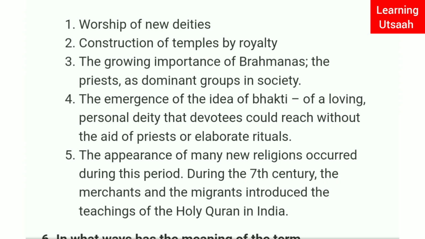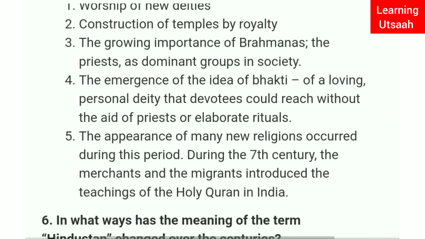The emergence of the idea of bhakti, of a loving personal deity that devotees could reach without the aid of priests or elaborate rituals. The appearance of many new religions occurred during this period. During the 7th century, the merchants and the migrants introduced the teachings of the Holy Quran in India.